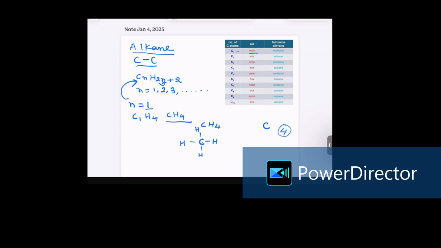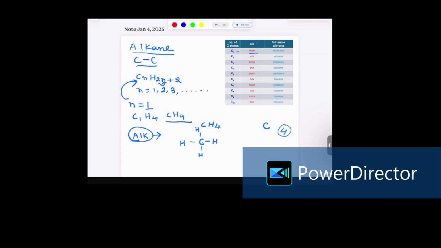The next question we need to ask is how I'm going to name this CH4. I just cannot call it alkane. Alkane is the general name. To name this based on the number of carbon atoms, alk tells you how many carbon atoms are there in that particular alkane. So based on the carbon atom, I'm going to change the name alk with some other prefix. If you see in the table, if there's one carbon, the name alk will change to meth, and the compound will be called methane.